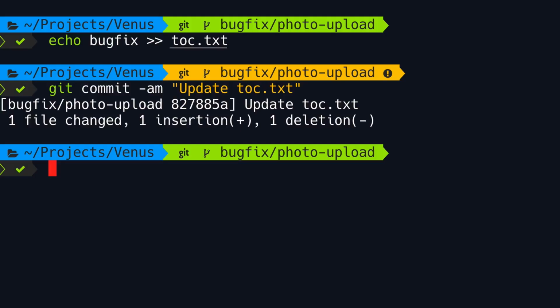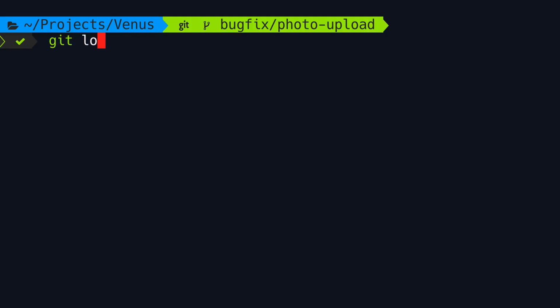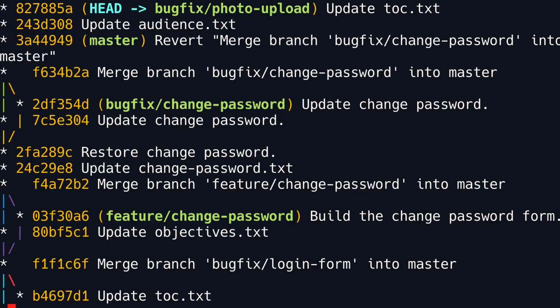So here we have two commits. Let's look at our history. So git log --oneline --all --graph. So our bug fix branch is two commits ahead of master, the first commit and the second commit.